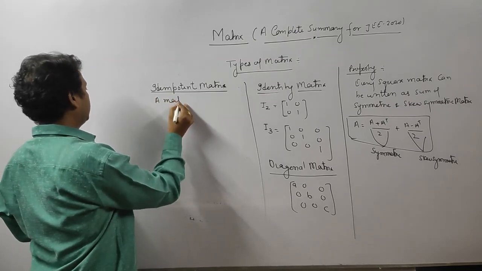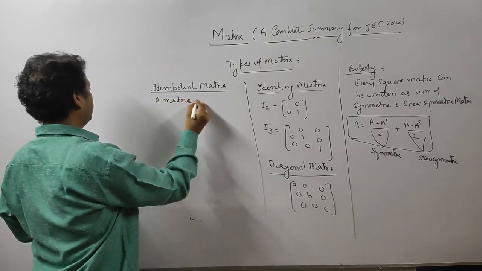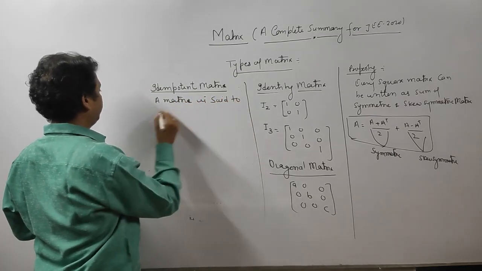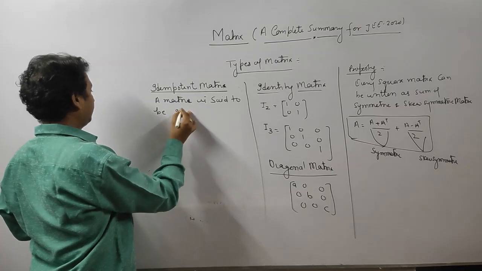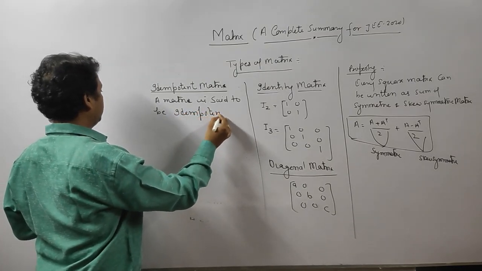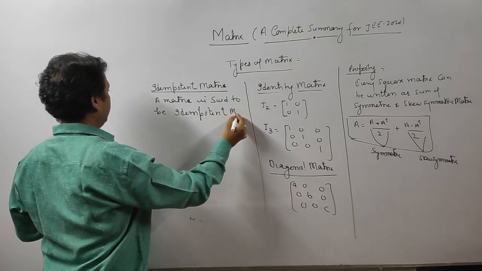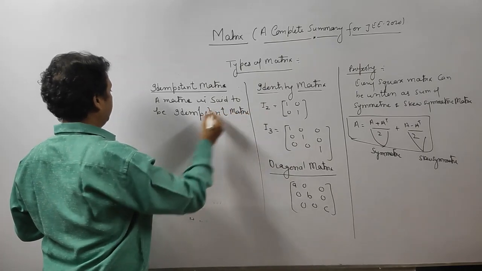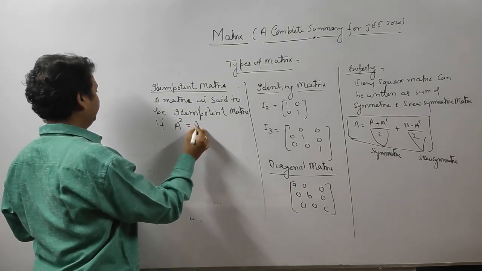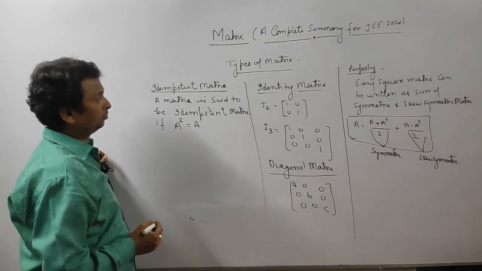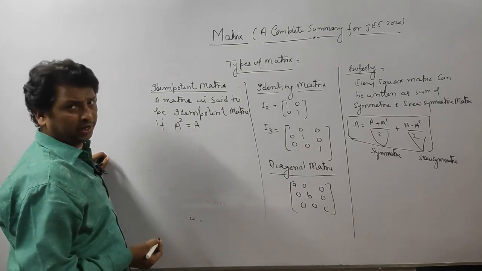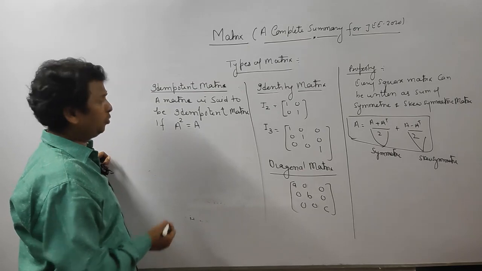A matrix is said to be idempotent if A square is equal to A. Just calculate A square, and if it is equal to A, it means the matrix is idempotent.